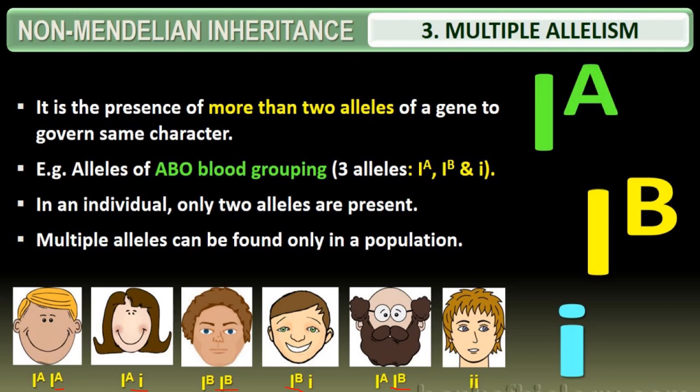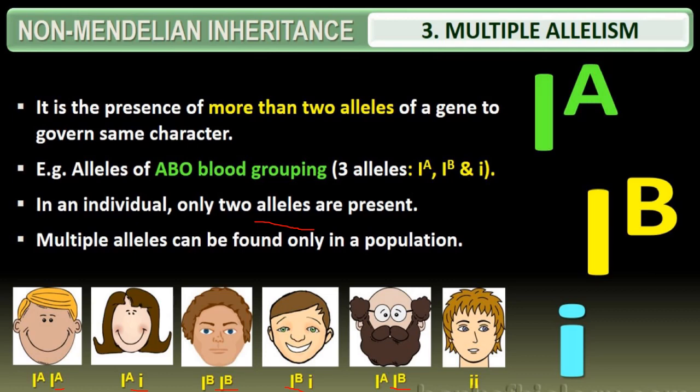So that is what is meant by polymorphism. So they are produced. Here I have written the example of ABO blood grouping. In an individual, only two alleles are present. Multiple alleles can be found only in a population. They are produced due to repeated mutation of the same gene in different directions, whereas multiple alleles are a single gene for a character occurring in more than two alternative forms on the same locus of the homologous chromosome. So the classical example I have shown here is ABO blood typing.